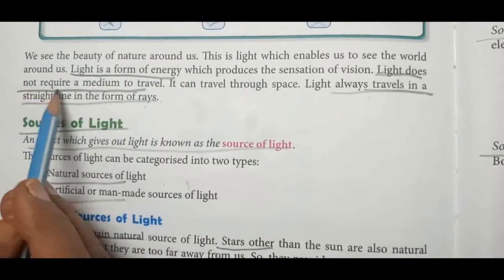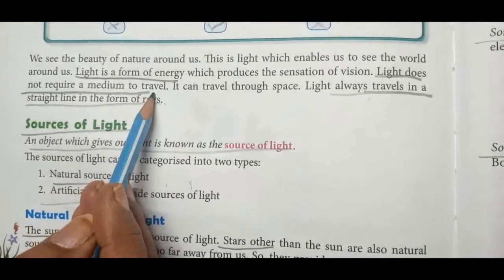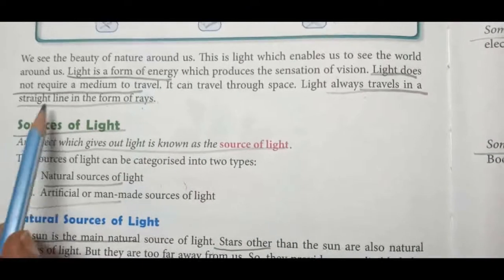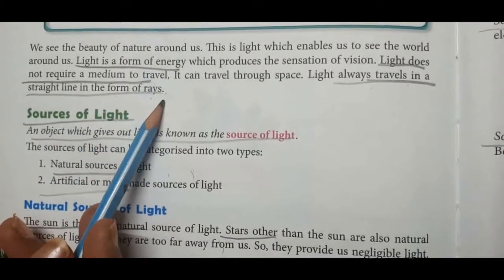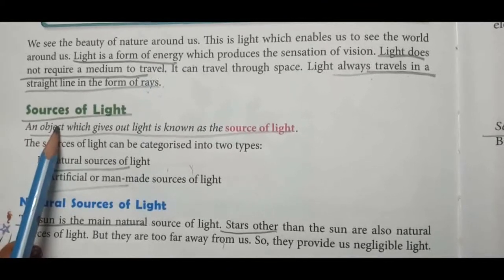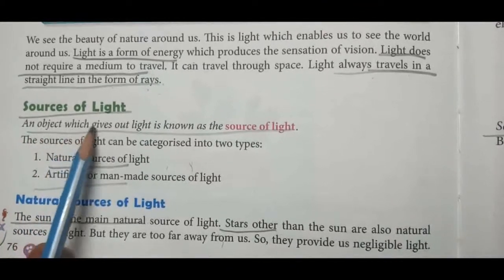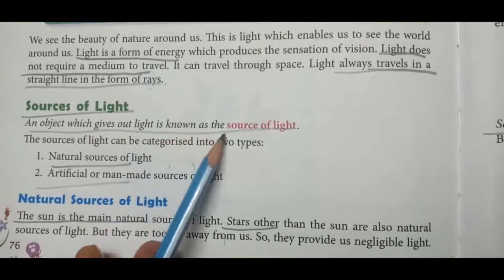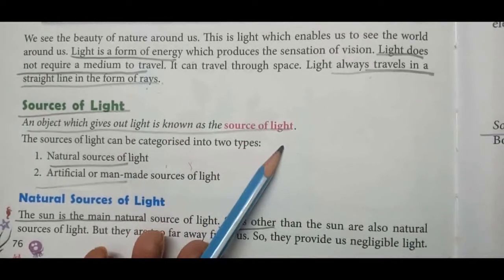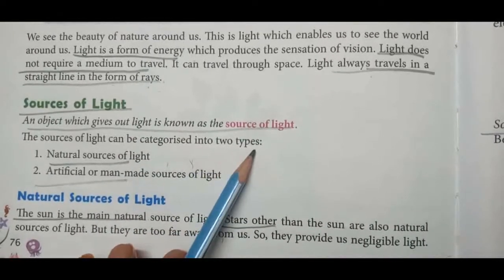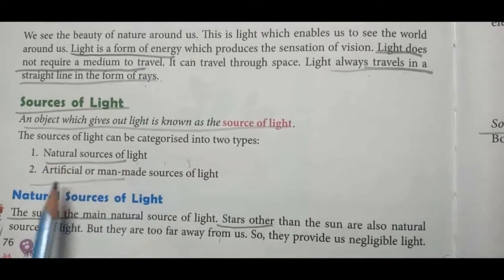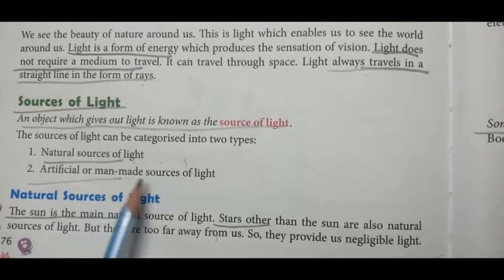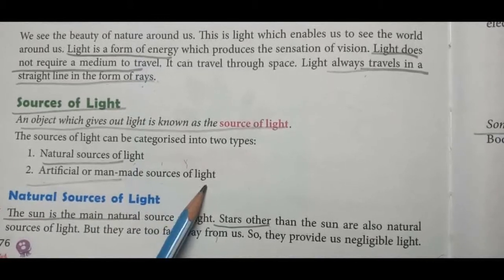It does not require a medium to travel, and it always travels in a straight line in the form of rays. Now let us see sources of light. An object which gives out light is known as the source of light. And there are two types of sources of light. They are natural sources of light and artificial or man-made sources of light.